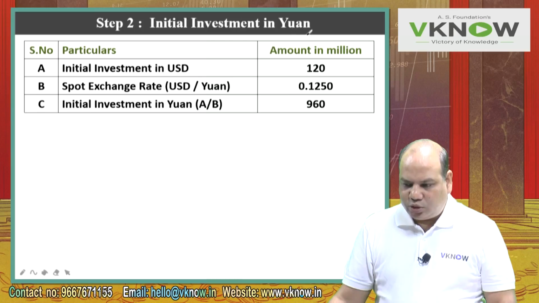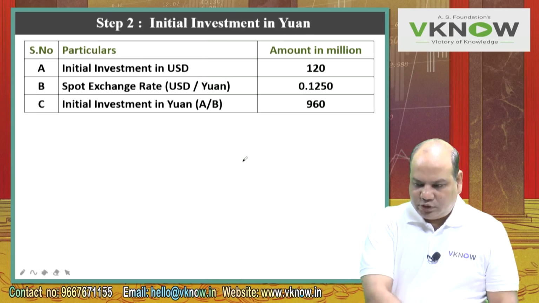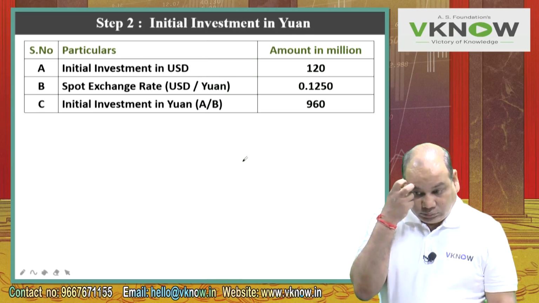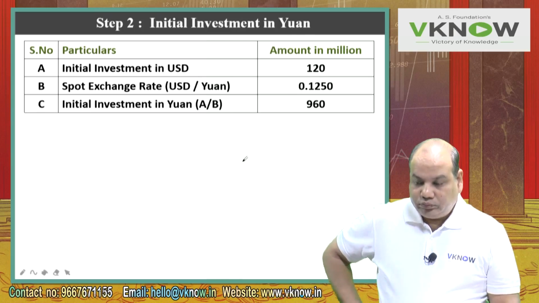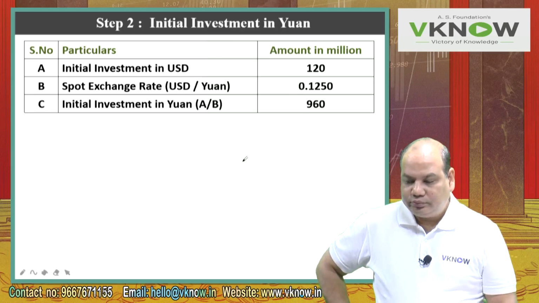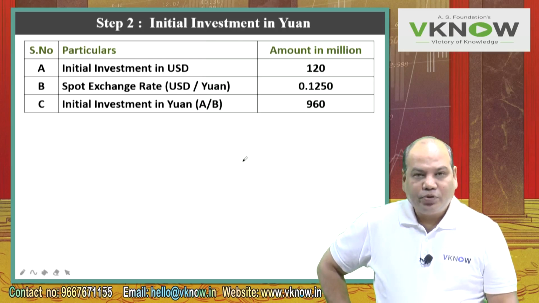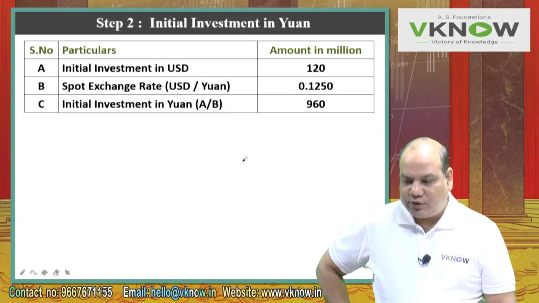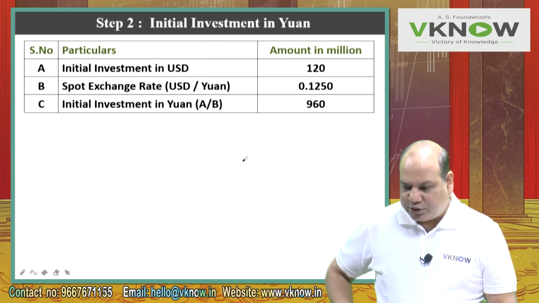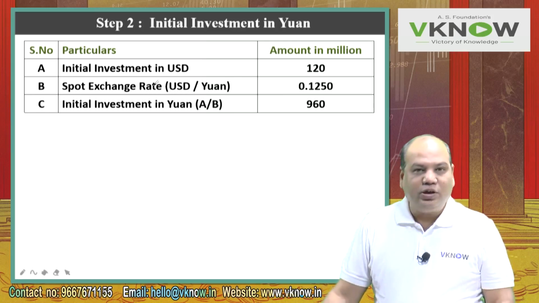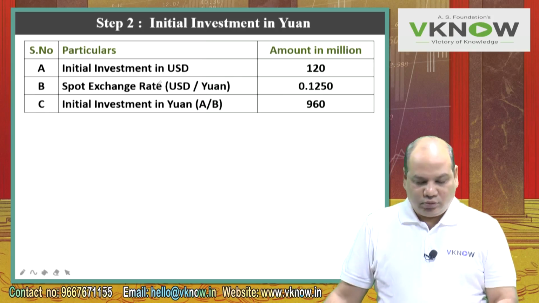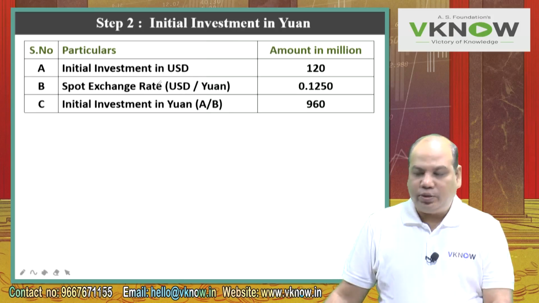Initial investment in yuan. Using the spot rate, we will check how much was the initial investment in yuan. Serial number, particulars, amount in million. Very easy, nothing to explain. Point A, initial investment in USD. This American company had invested $120 million. What is the equivalent amount in yuan?